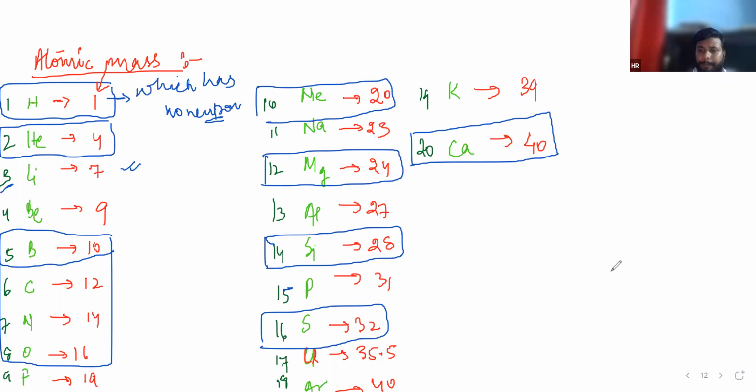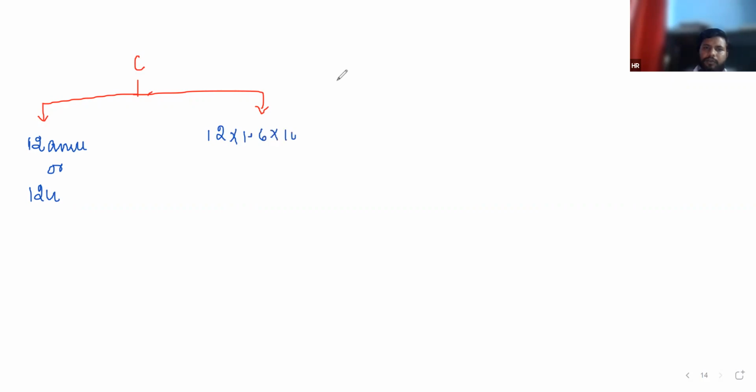Just see. If I am talking about carbon, the mass of carbon is 12. I can write 12 mu, or 12, and in gram it will be 12 into 1.66 into 10 raised to the power minus 24 gram.